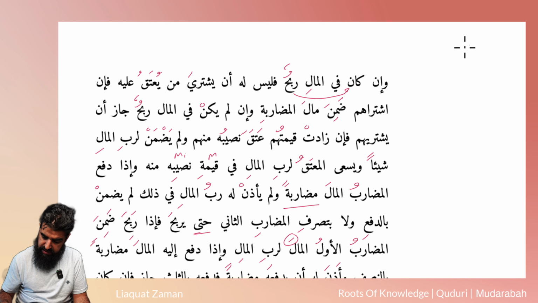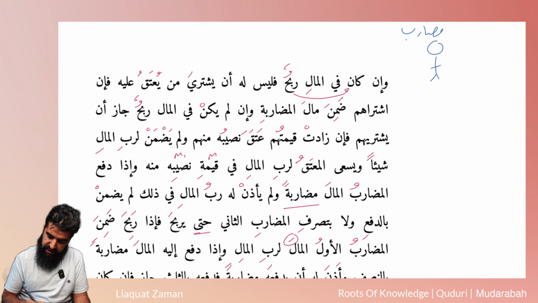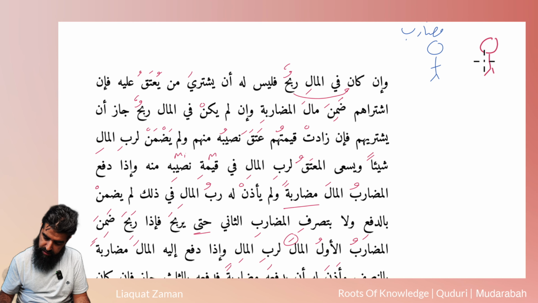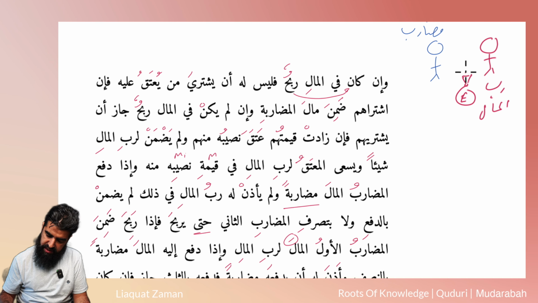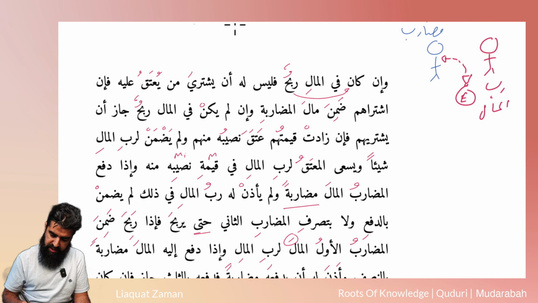Straightforward masail. Right, so now remember, this guy is the mudarib, the entrepreneur, and the other guy over here is what we call the Rabb al-Mal, the guy that gives the money, the investor. He's going to hand over the money to the mudarib, and the mudarib is going to invest.